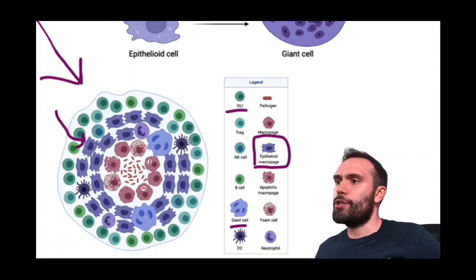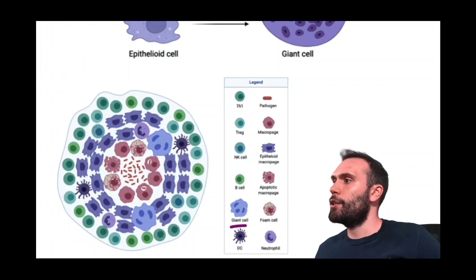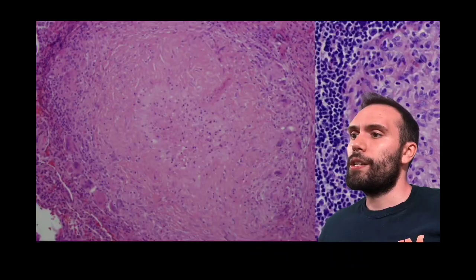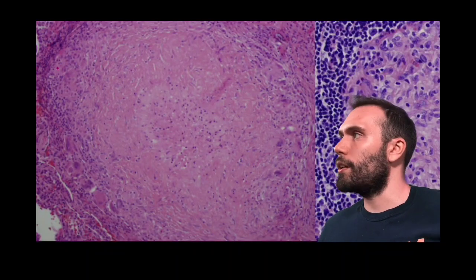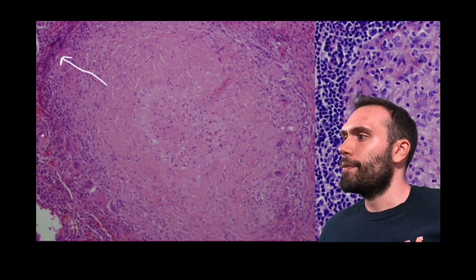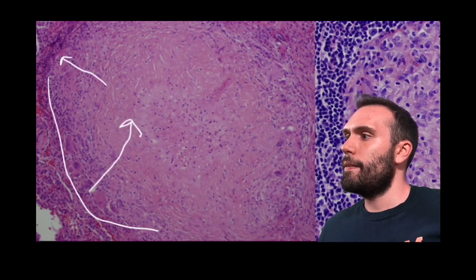But if you're looking at this on a slide, you can see what we're talking about, right? You can see all of these cells on the outside here. Let me use a different color here. So you can see all of these cells on the outside back here. Okay, look at all of these cells on the outside. But then as you move into this thing, there's not a lot of cells here, right? There's very few cells in here. Okay, and that's usually the area that's walled off.